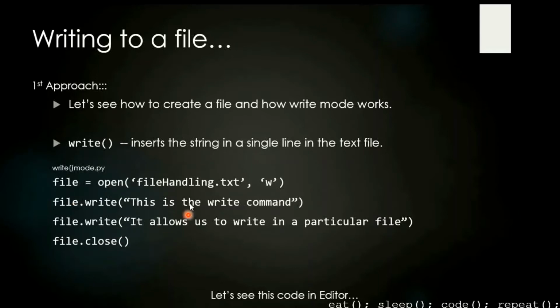You will see, I'm going to run this program. So we have file equals open file handling.txt, whatever my file is. I am opening it in w mode. W is writing mode, and we have seen that if I go for writing mode, it is going to create the file if it does not exist, and it is going to overwrite it. So whatever content was there in that particular file is going to get overwritten by this. This is a write command, and it allows you to write in a particular file. And I'm going to close it.